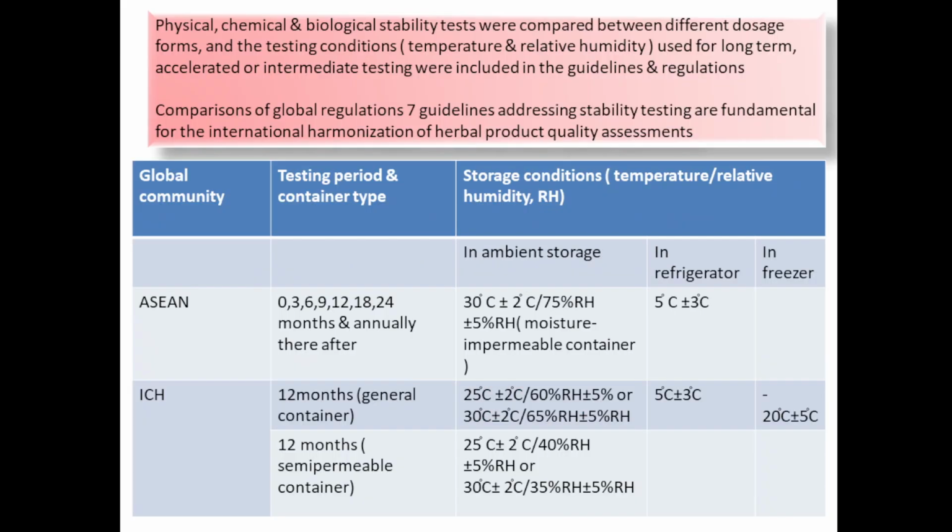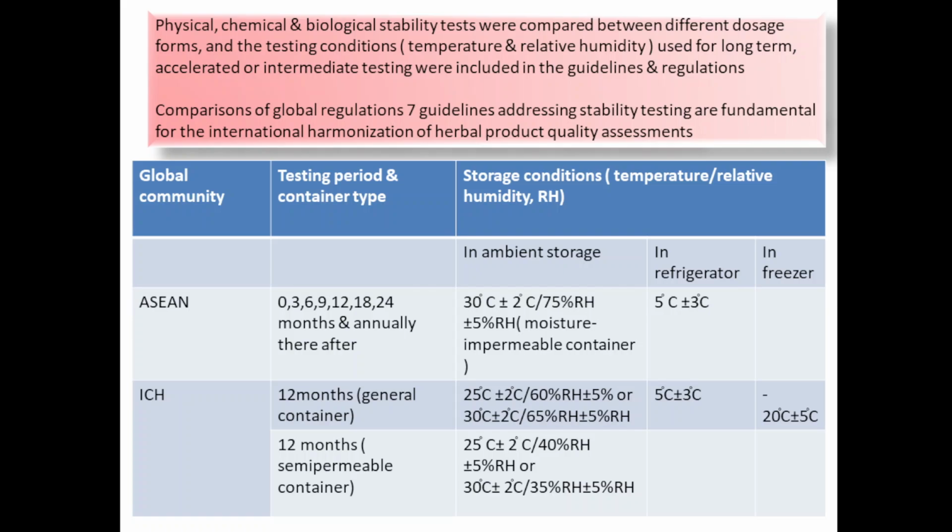Physical, chemical and biological stability tests were compared between different dosage forms and testing conditions. So physical evaluation is done, chemical evaluation is done, and biological stability is also compared with different dosage forms and at different testing conditions, that is different temperature and different relative humidity.